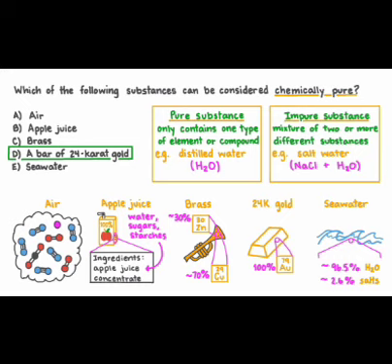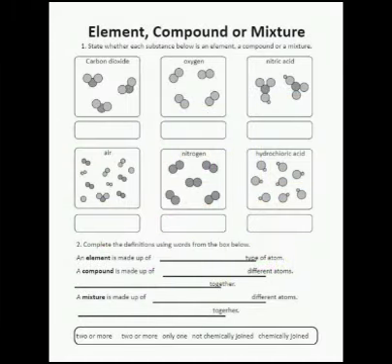If it's a pure substance, when the water rises and passes that spot where you marked that ink, it won't separate out colors. The fact that it separates out colors means that it is made up of more than one color. All right. So if it's a pure substance, you will just see one spot.